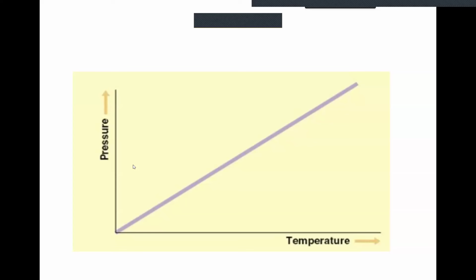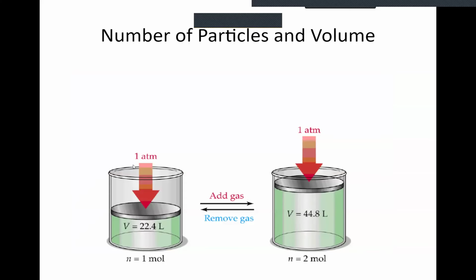Okay, there's one more gas relationship we should talk about, and that's the relationship between the number of particles and volume. Take a look at this picture. We have two gas samples at the same pressure. In one of them, there's 1 mole of particles, and it occupies a volume of 22.4 liters. In the picture on the right, there's twice as many particles, occupying a volume of 44.8 liters.